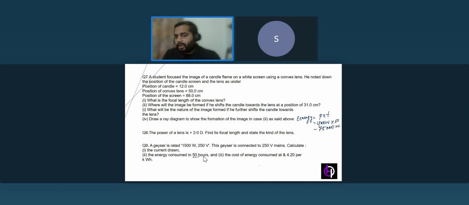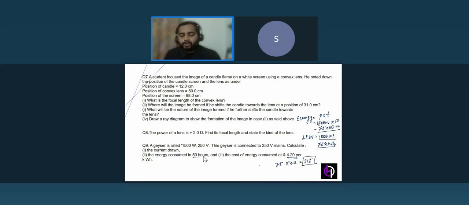That means 75,000 watt. Now 75,000 watt, you can convert this to kilowatt also. So 1 kilowatt is equal to 1000 watt. If you divide, it will come to 75 kilowatt. Now here the rate is 4.20. So just 75 times 4.2, you will get 315.